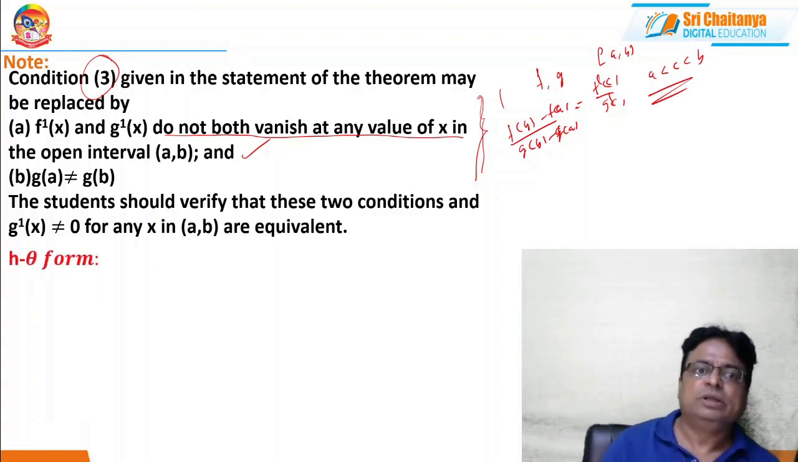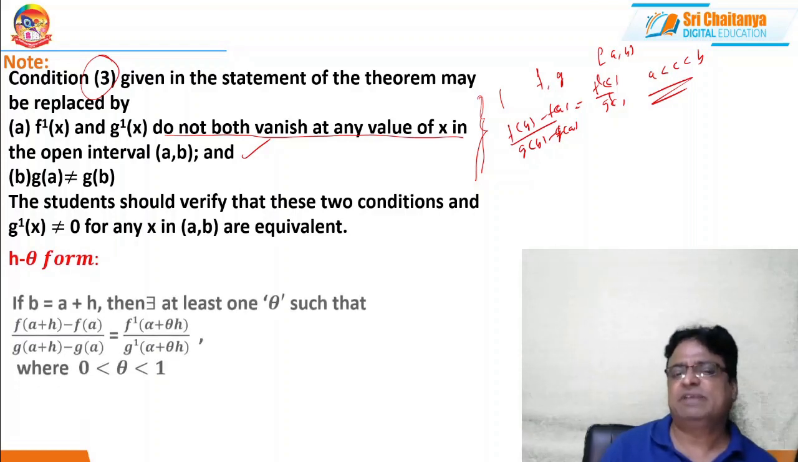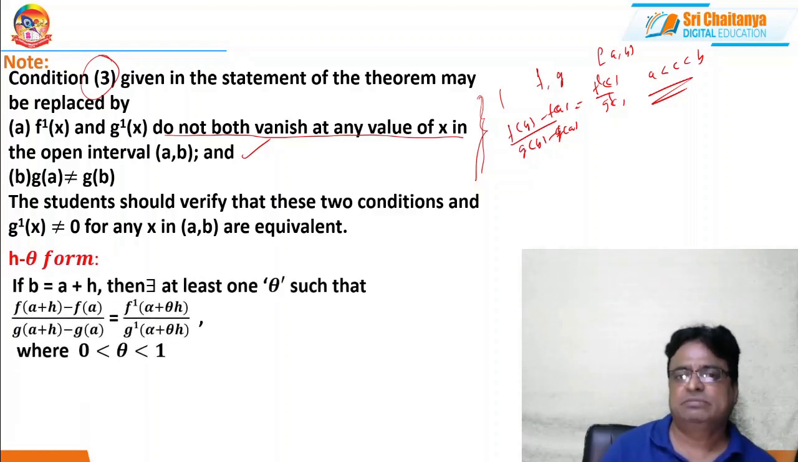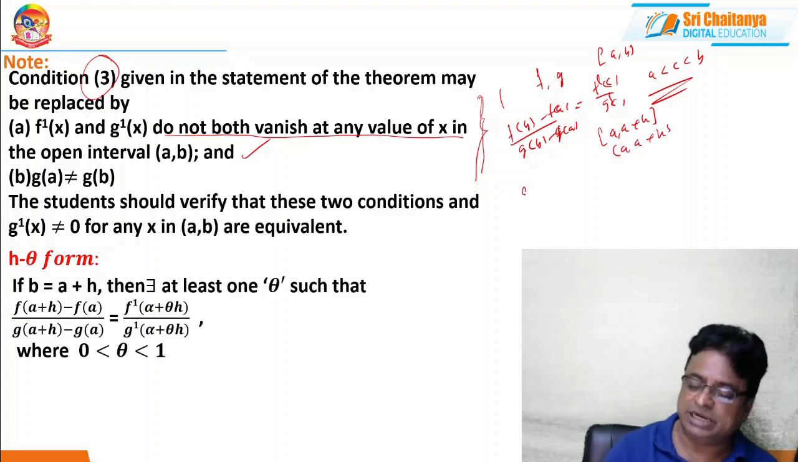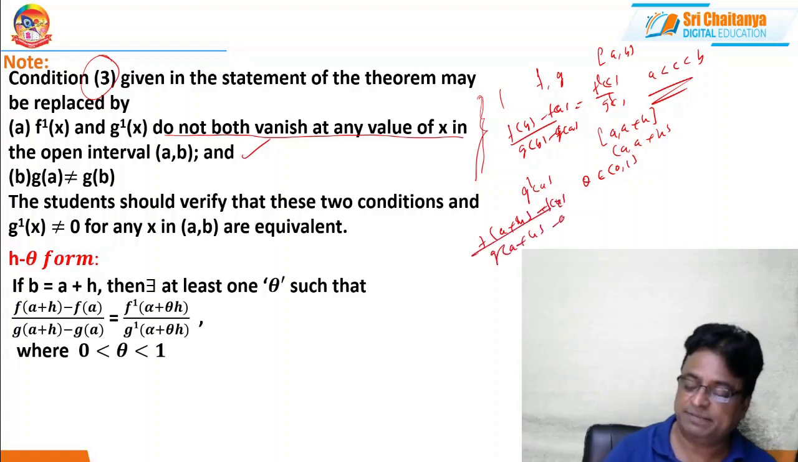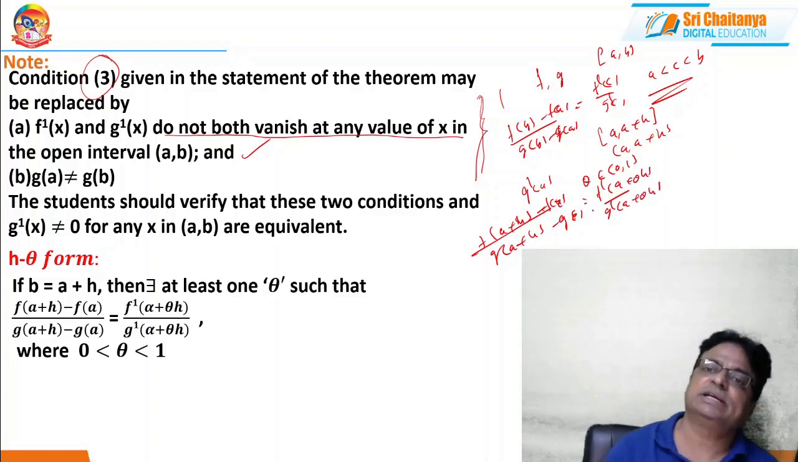Okay. Now, the h theta form. The h theta form is very simple. Just replace b with a plus h, and you will get it. So, if f and g are defined on the closed interval [a, a plus h], and they are derivable in the open interval (a, a plus h), and g dash of x is not equal to 0 for every x in the open interval (a, a plus h), then there exists theta belonging to the open interval (0, 1) such that f of a plus h minus f of a by g of a plus h minus g of a equals f dash of a plus theta h by g dash of a plus theta h, where 0 is less than theta less than 1.